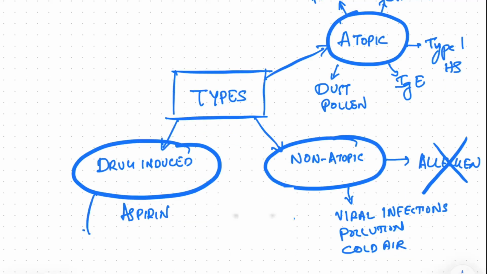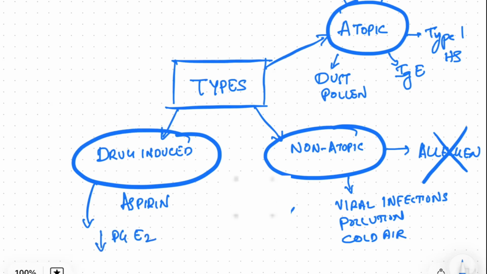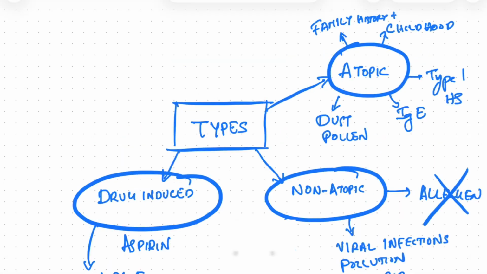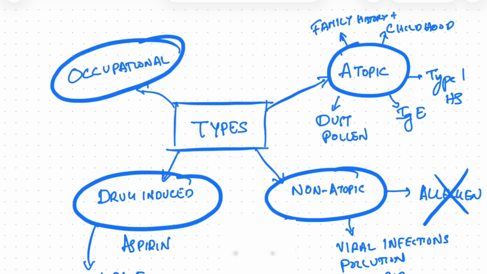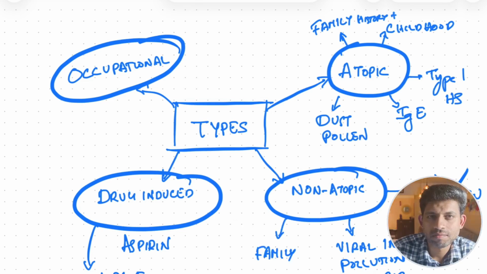It's thought that here because of aspirin, prostaglandin E2 reduces and since the inhibitory effect is gone, leukotrienes increase and this triggers asthma. Fourth type is occupational. Here asthma is triggered as a response to chemicals, fumes, dust, etc. Different triggers, same airway response.